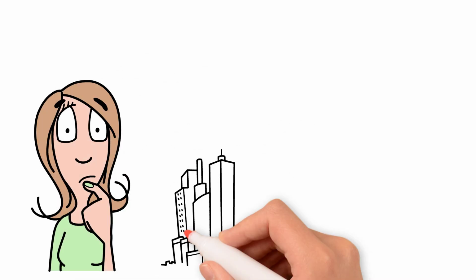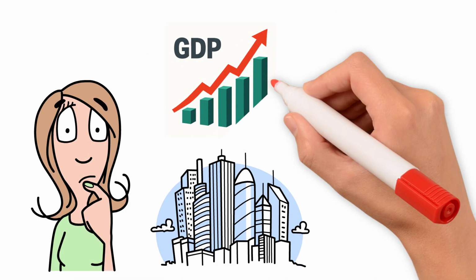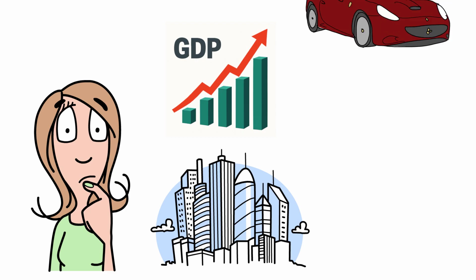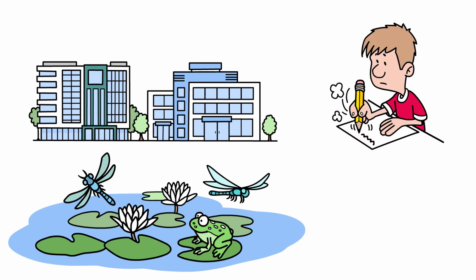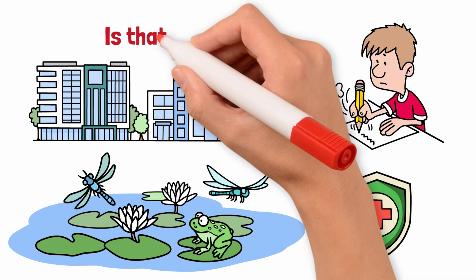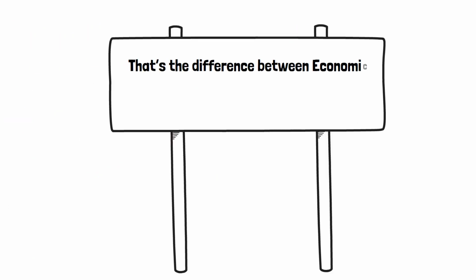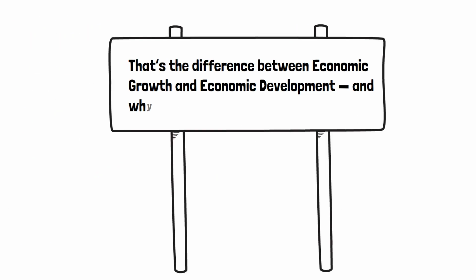Imagine a country where skyscrapers rise, GDP numbers soar, and luxury cars fill the streets. But in the same city, people live without clean water, education is poor, and healthcare is out of reach. Is that real progress? That's the difference between economic growth and economic development, and why we must never confuse the two.